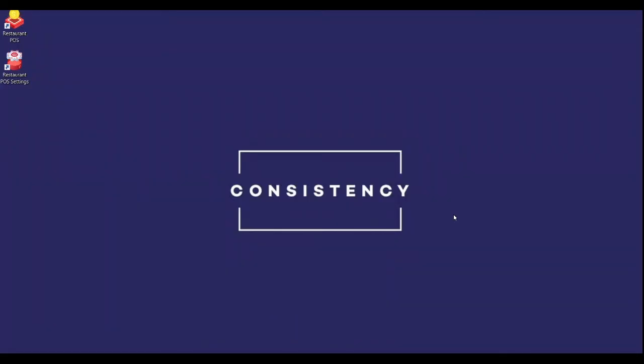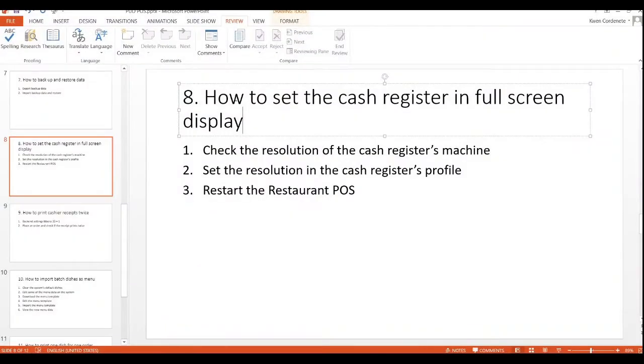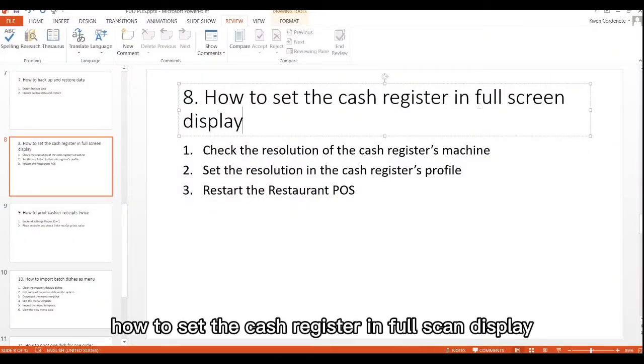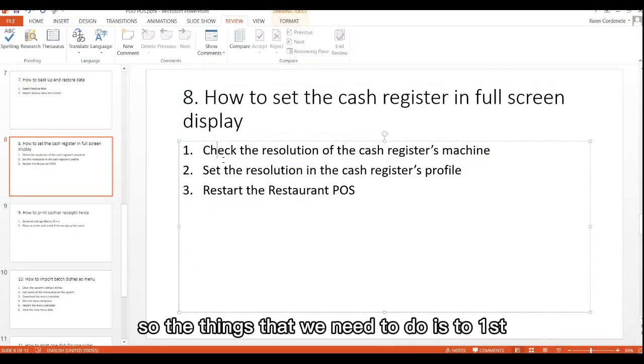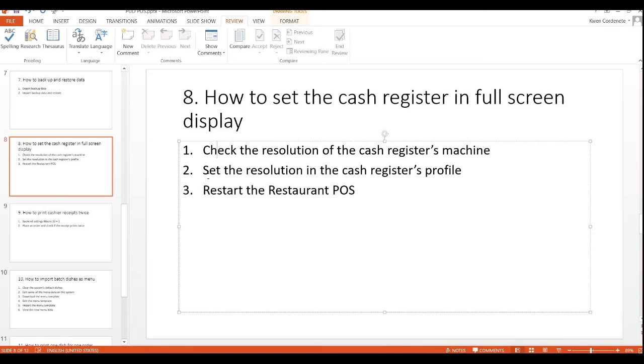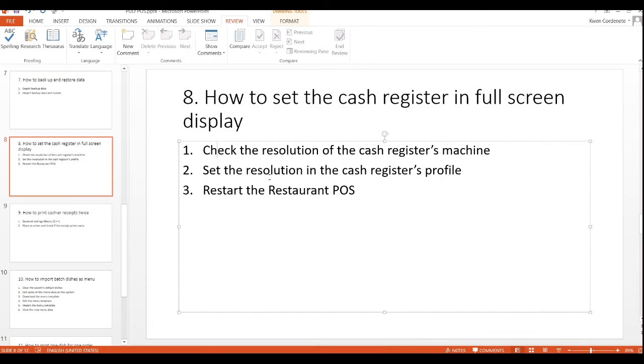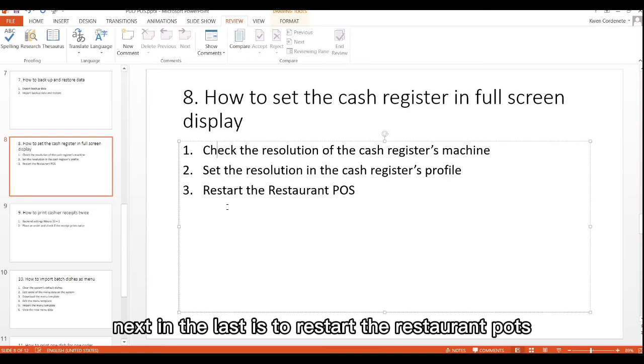Hello everyone! What we are going to tackle today is how to set the cash register in full screen display. The things that we need to do are, first, check the resolution of the cash register machine. Second, set the resolution in the cash register's profile. Next and last, restart the restaurant POS.